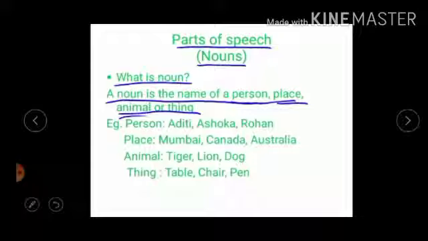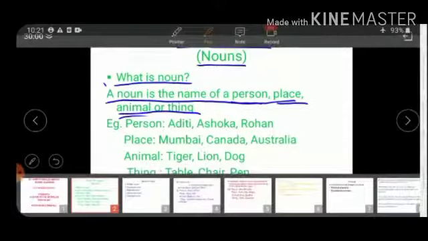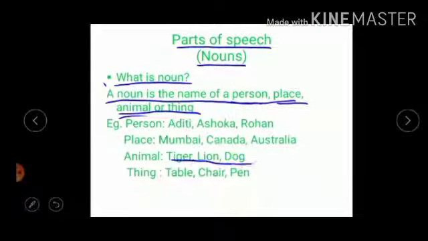Then name of an animal: tiger, lion, dog, cat, ant, etc. These all are names of animals. Then name of a thing: pencil, table, chair, pen, cupboard, book, etc. These all are names of things. So here totally we can say that a noun is a naming word.